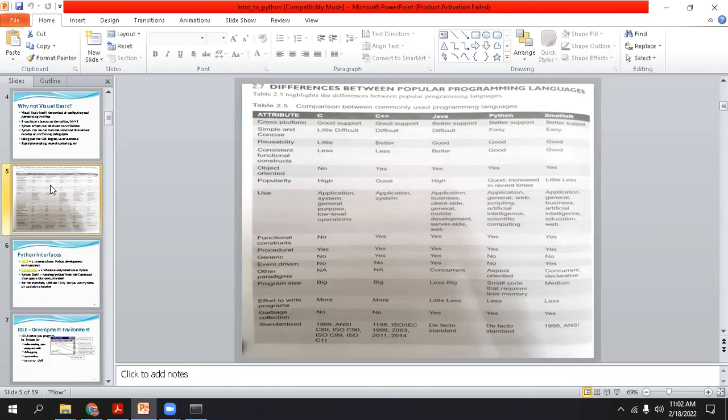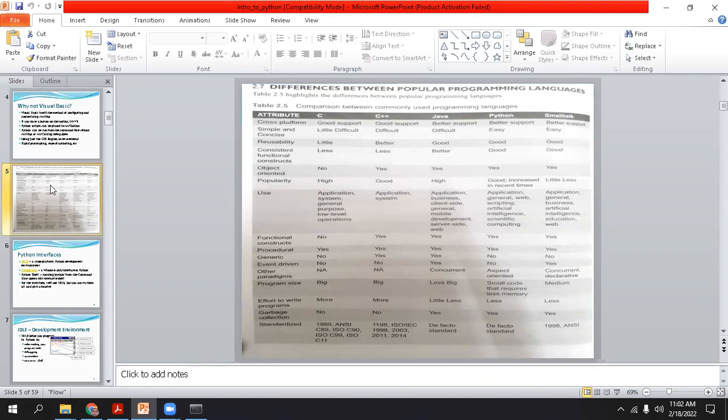Now, a Python .py file, that means a source file, can be executed on any platform. It may be a Windows platform, a Mac platform, or a Linux platform. It can be executed on any platform without concerning about its architecture, its underlying system configurations, or its underlying architecture. Okay, so that's why it is called platform independency. That means it does not depend on the platform.